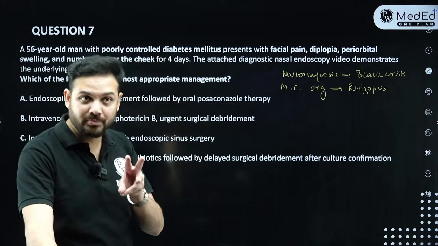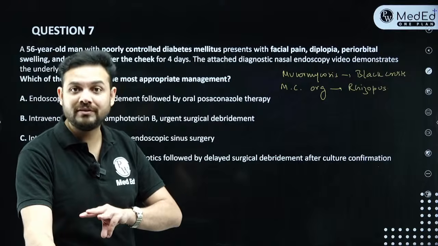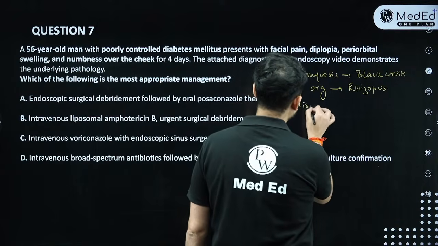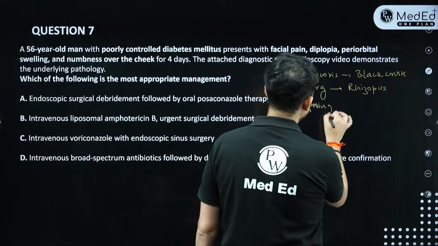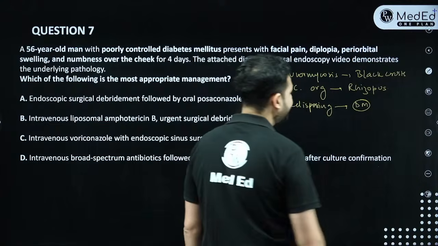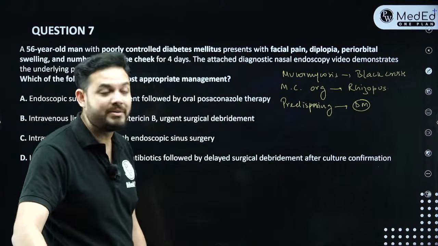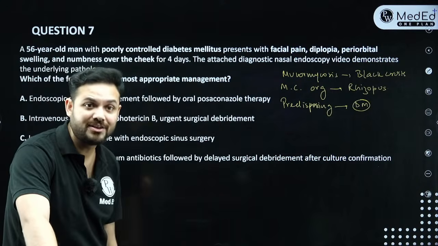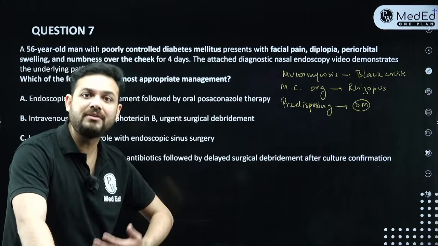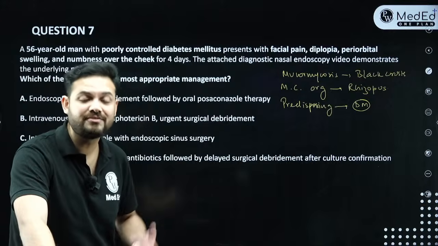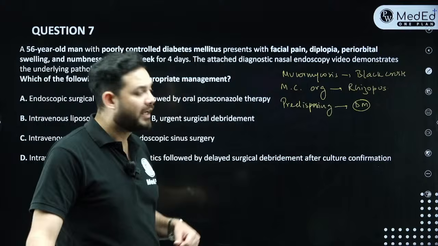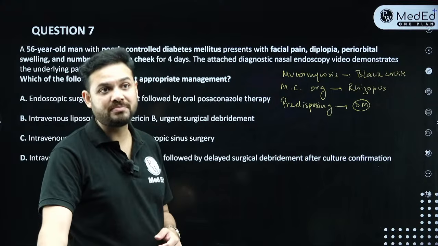Now coming to the third MCQ. Third important MCQ of this is, what is the most common predisposing factor? Most common predisposing factor is always uncontrolled diabetes mellitus. It very commonly happens in poorly controlled diabetes mellitus, and that is why I give you a diagnosis of diabetes only. So this is seen most commonly in diabetes, right? Because in diabetes there are free sugars. When there are free sugars, definitely the fungus breeds on those sugars, right?